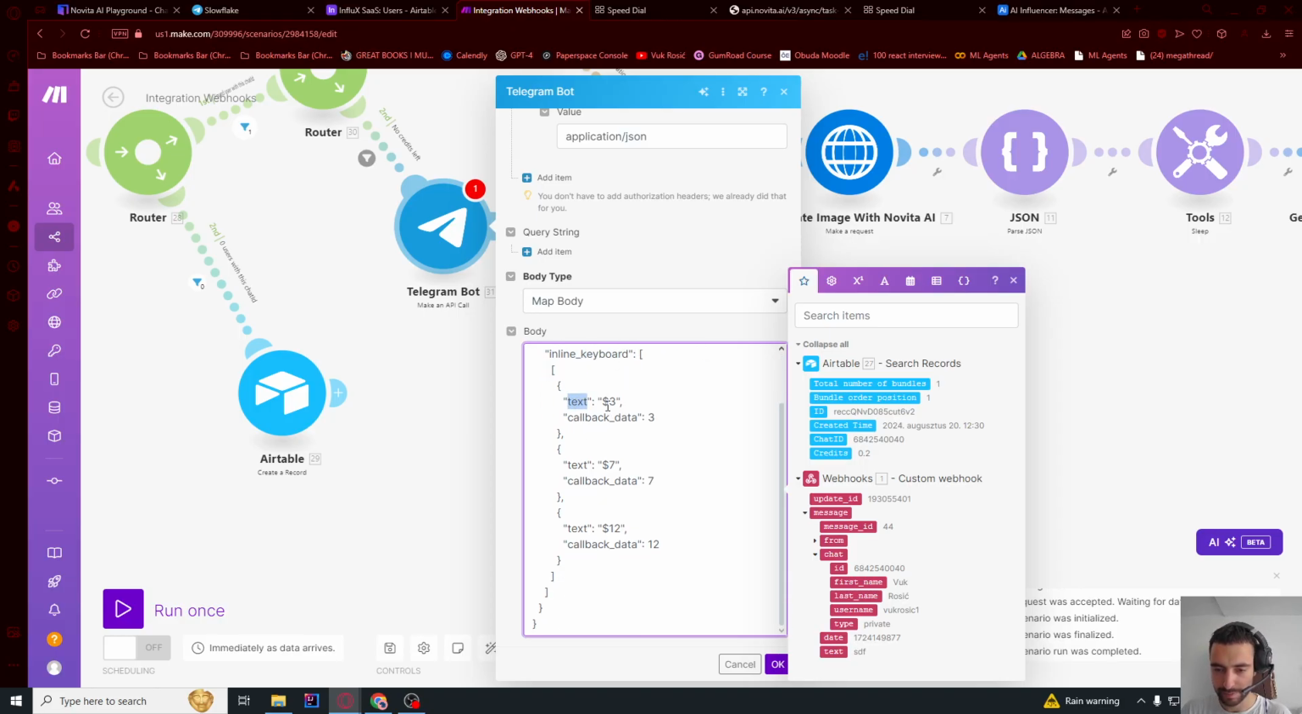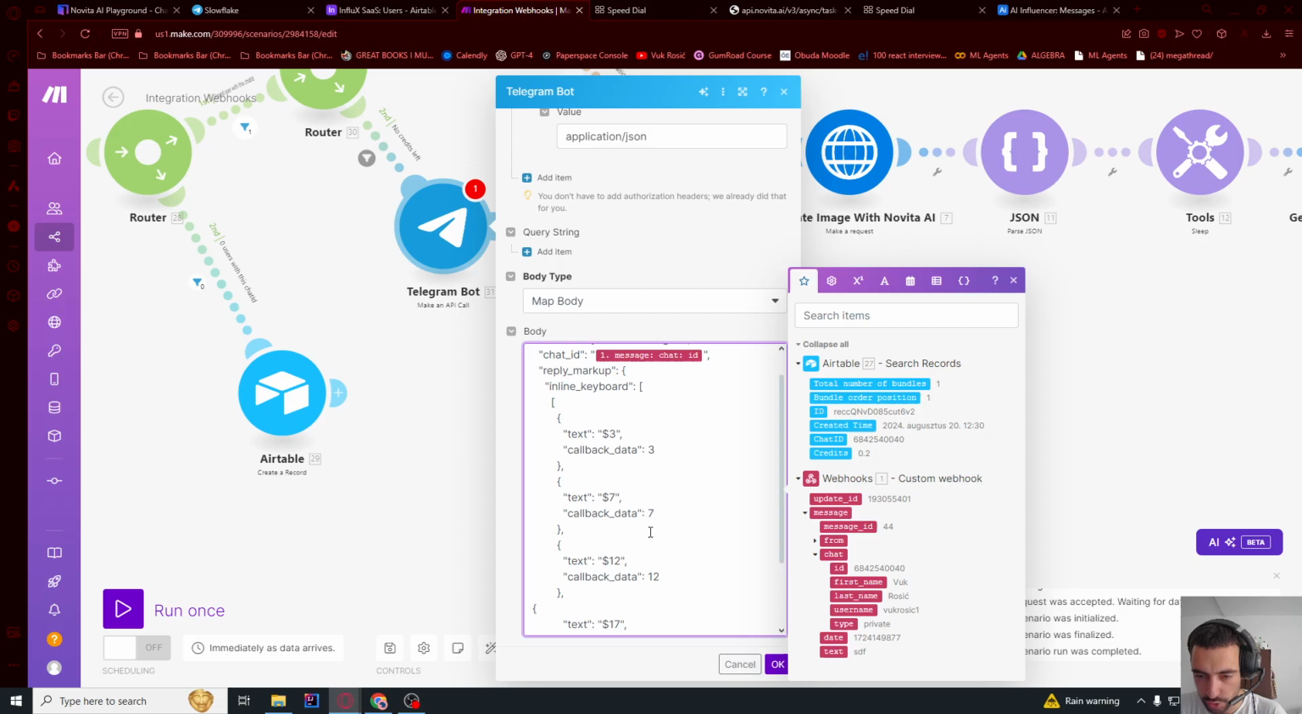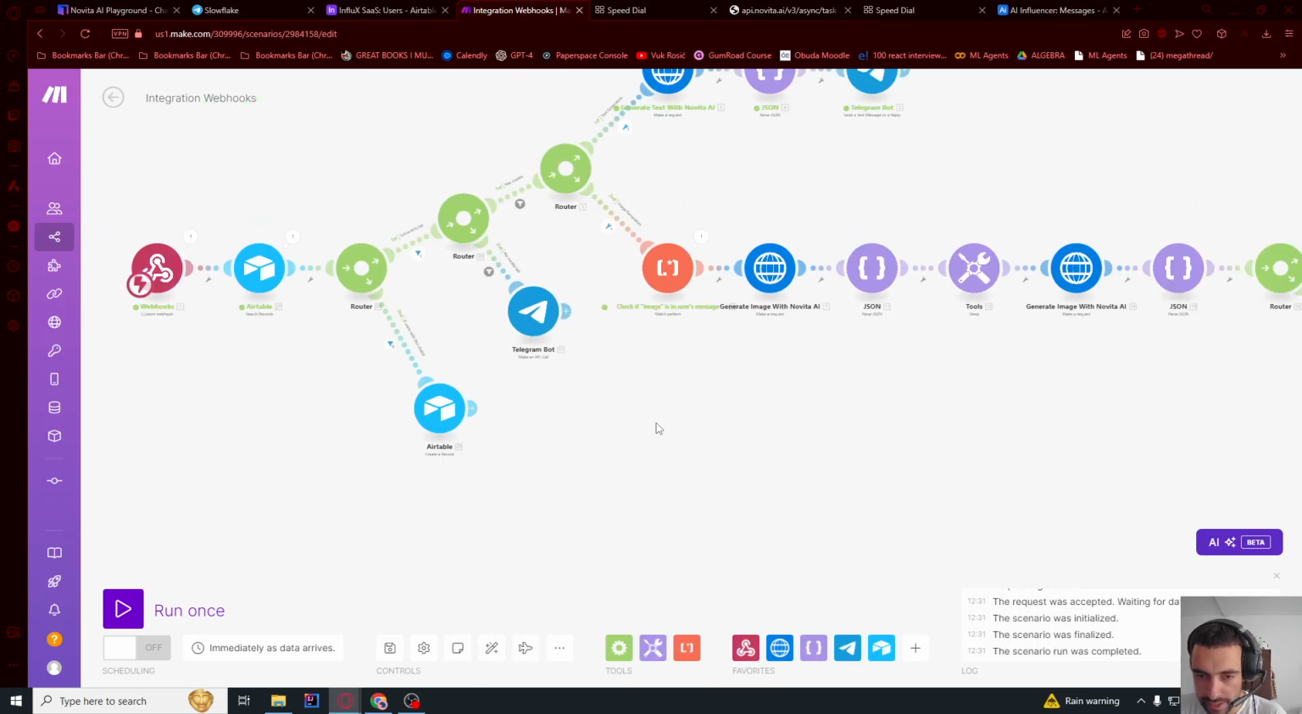Okay, so the first buttons will be $3, $7, and $12 of credits. You can add one more button by putting a comma here, pressing enter, and then copying this object without the comma. So it doesn't matter if it's positioned here. So I'm gonna change this to, let's say, $17 and then callback data 17. So this should work. Okay, I saved it.